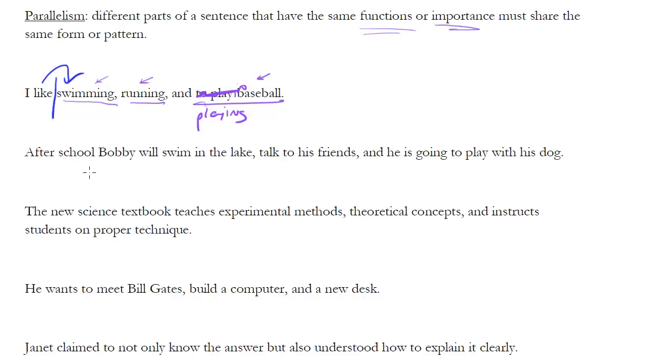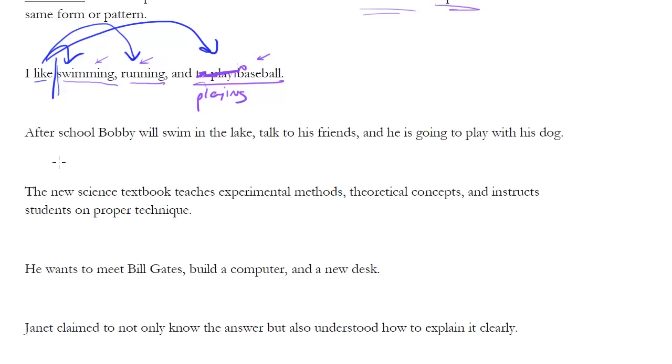I like swimming, okay. I like running, okay. I like to play baseball. So that's not terrible, actually. That actually works with the verb, so it's not a good example. But notice, nonetheless, we want to make sure that each one of those works with the noun. So again, I like playing baseball would be correct here. We'll see a better example of that in a bit, because that actually worked kind of fine. Let's look at another example.